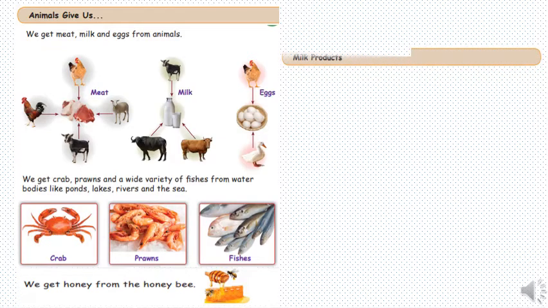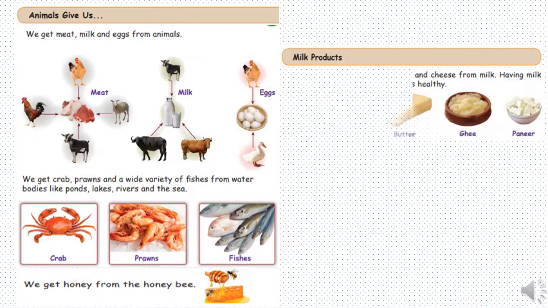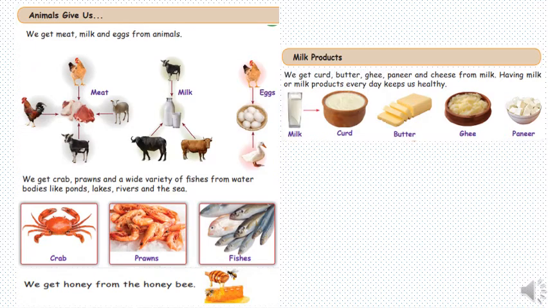When we talk about milk products, what are the milk products which can be prepared out of milk? And the answer is curd, butter, ghee, paneer and cheese. We can prepare them from milk. And having milk and milk products every day is healthy for our body.